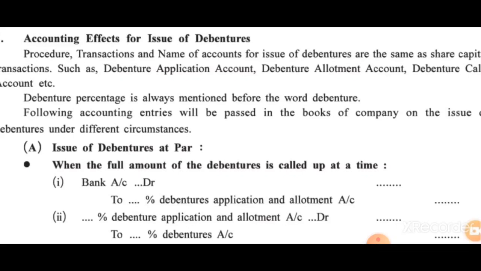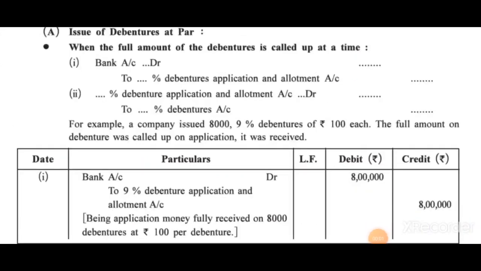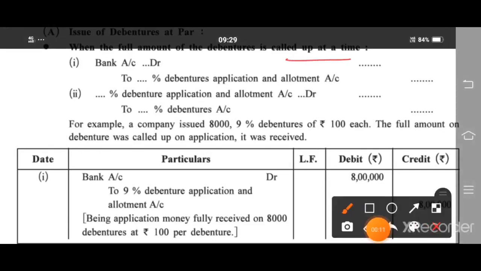Okay. At the time of issue of debentures at par, when the full amount of the debentures is called up at a time, debentures are issued at par. The first condition is when the full amount of the debentures is called up at the time of application.